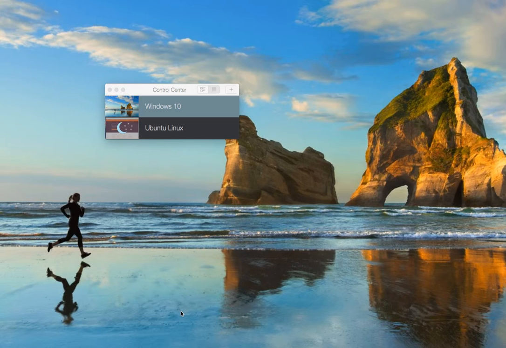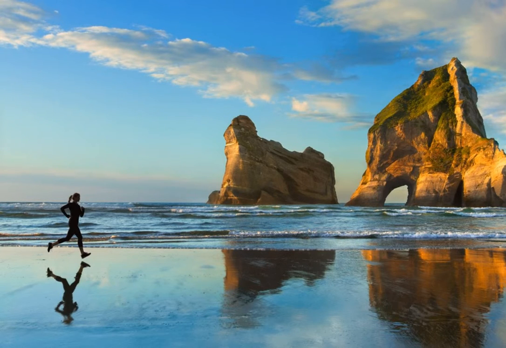So if you are using Parallels Desktop, then I guess you have an option. So far, I have tried Parallels Desktop and it works perfectly, but there are a couple of things that you have to do before you actually can customize your keyboard on a Windows virtual machine installed on Parallels Desktop.